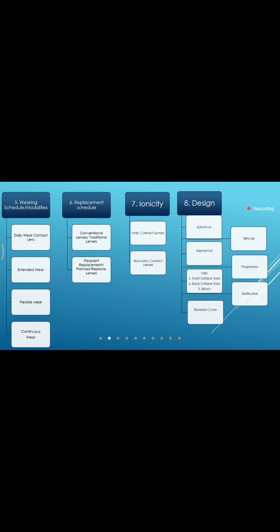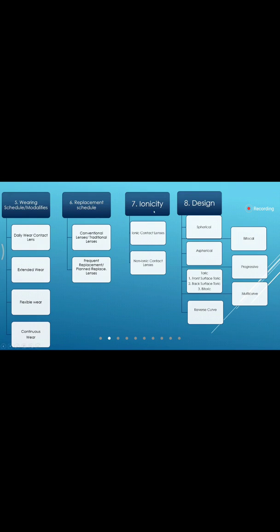Then comes the replacement schedule. This is the standard schedule which is basically given by the company itself. They'll tell us that these particular lenses are traditional lenses, meaning lenses which you have to replace yearly, or frequently replaced lenses.